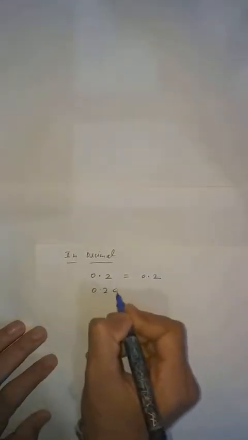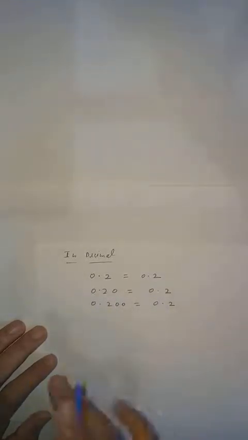I will explain it. Students, in the previous example I explained that if we use 0 on the right hand side of a number, the value changes, but on the left side the value does not change. But now we will see decimals. In decimals, what is the process? If I write 0.2, this is simply 0.2. If I write 0.20, this is also 0.2. If I write 0.200, this is also the value 0.2.